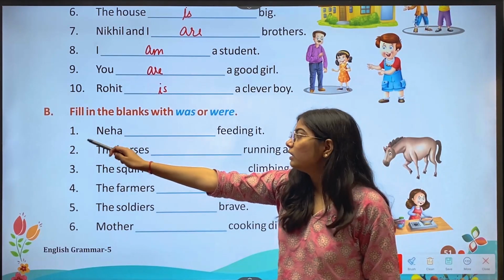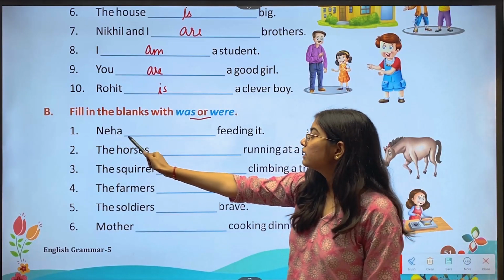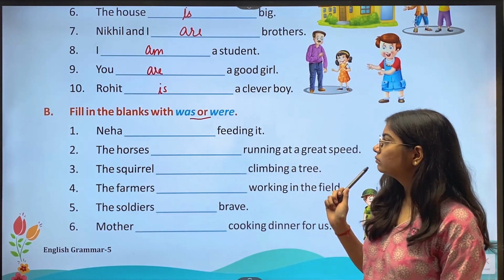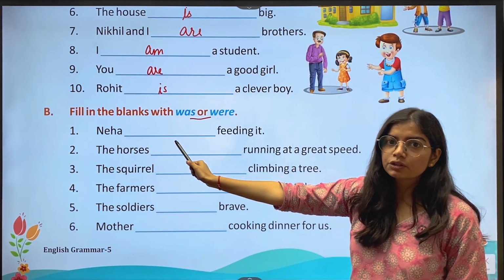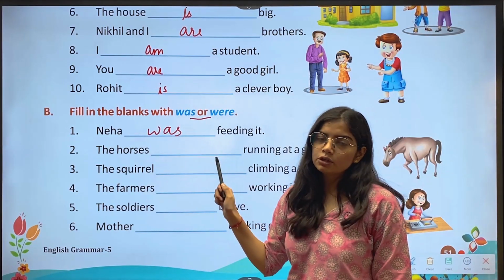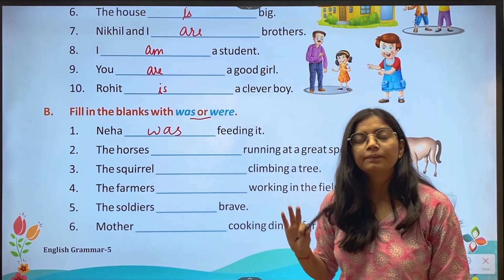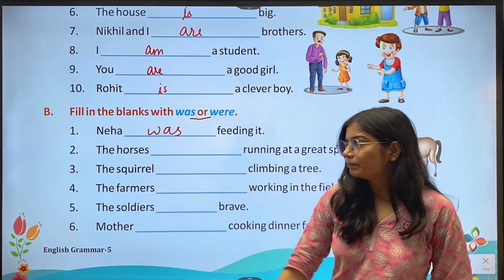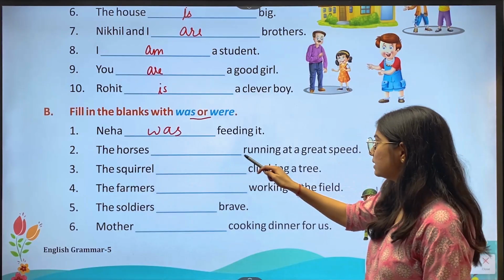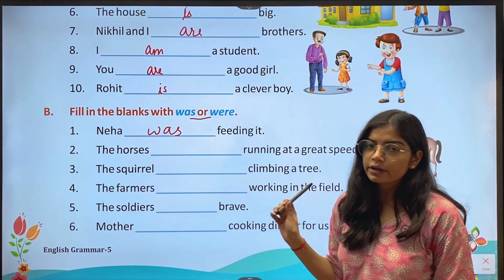Then we have B, fill in the blanks with was or were. First, Neha dash feeding it. Now the answer is was. Was is used with singular subjects and were is used with plural subjects. Okay. Second, the horses dash running at a great speed. Answer is were.